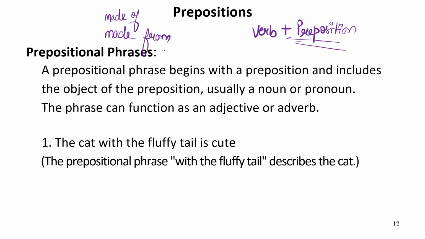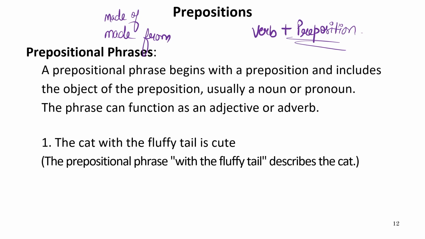So when I use made of, it is basically used for the changes which are reversible, or which can be changed into their particular formation as before or again. For example, if there is ice and it melts and it becomes water, and if water freezes, it becomes ice again. So this is reversible. This is a physical change. So we can use made of with that. For example, the ice is made of water, or the water is made of ice. Also, we can have various changes like this. For example, the table is made of wood. Now, if I break this table, I'll get the wood again. So there is made of.